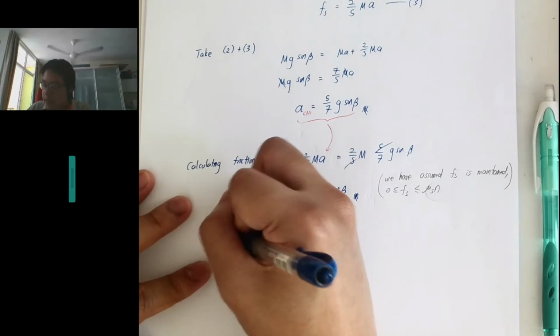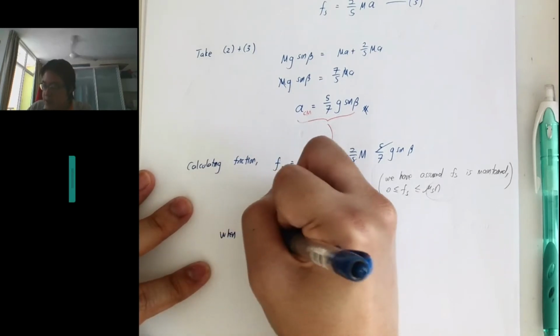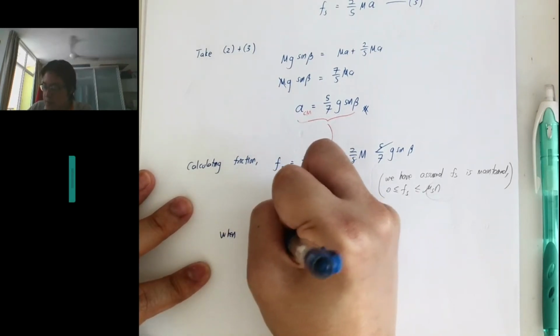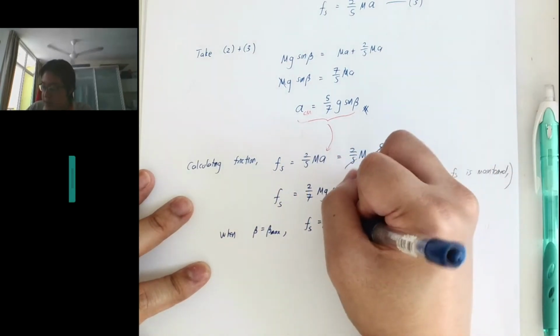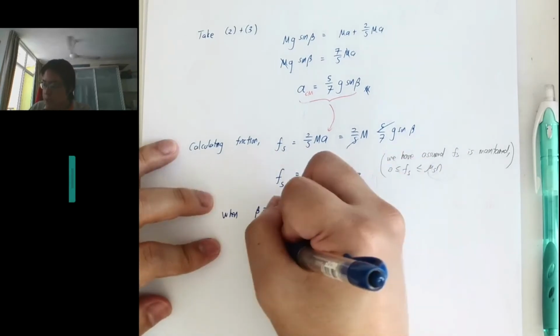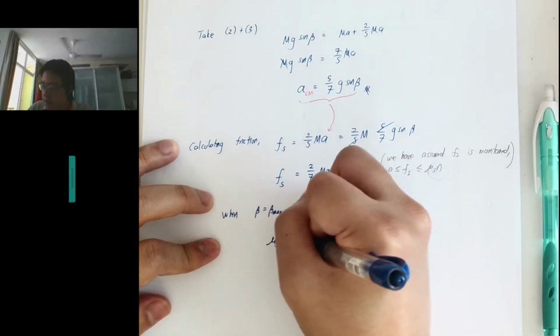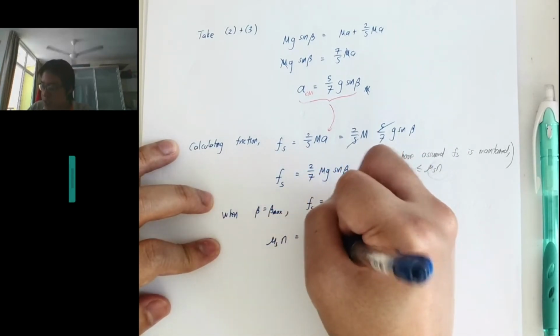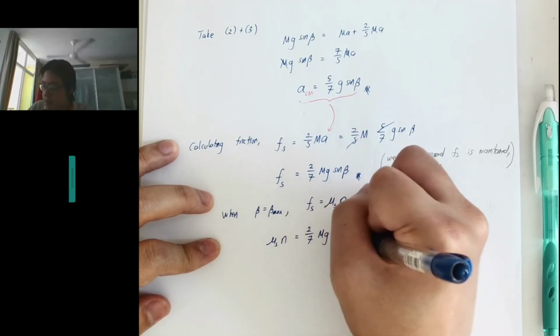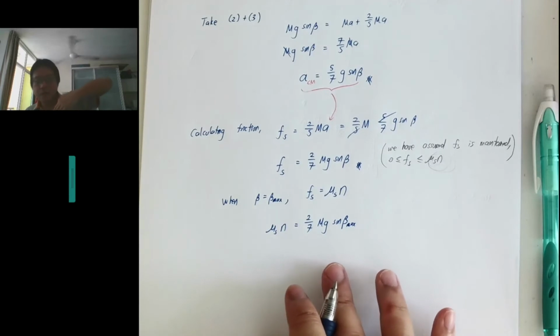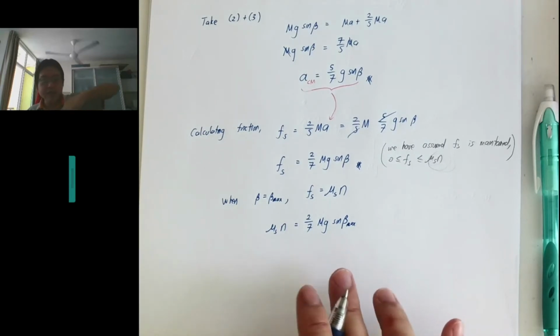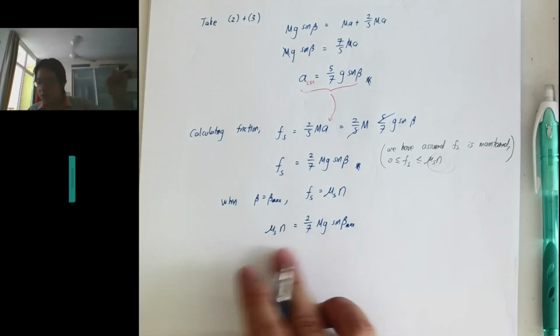So when beta reaches a maximum angle, then my static friction becomes the coefficient of static friction times the normal force. So my equation now becomes mu s times n, and then 2/7 mg sine beta max. So I can increase until the maximum angle, and when I increase the angle too much, it becomes this situation.